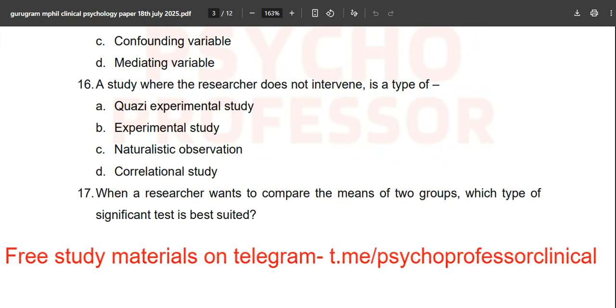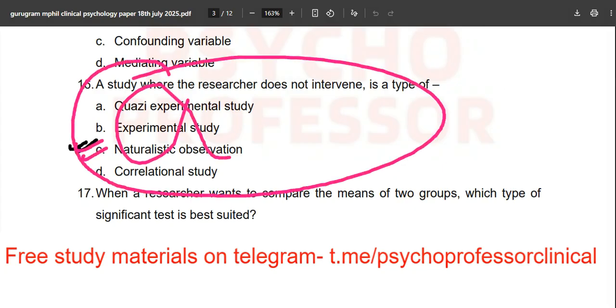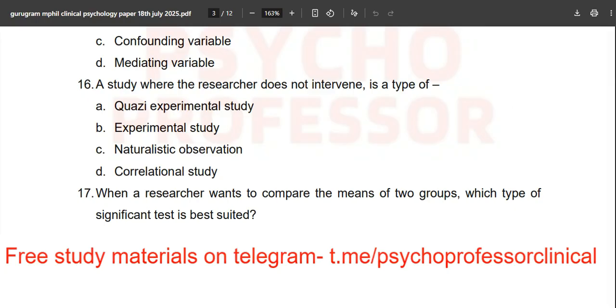A study where the researcher does not intervene, the answer is naturalistic observation, but don't worry, don't read this question. It is not going to come again. But yes, read for the next time what is quasi-experimental. I hope they have not written quasi over here. In a quasi-experimental study, you will know obviously intervention will be there, unlike a correlational study. Just for the next time, just read what it is and don't worry about this particular question.